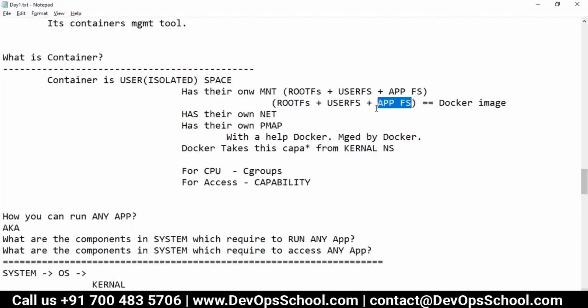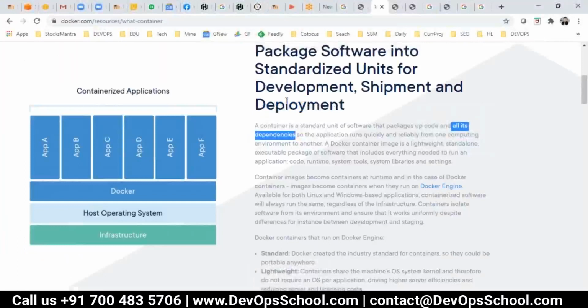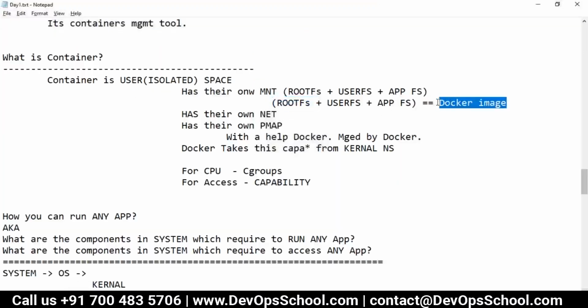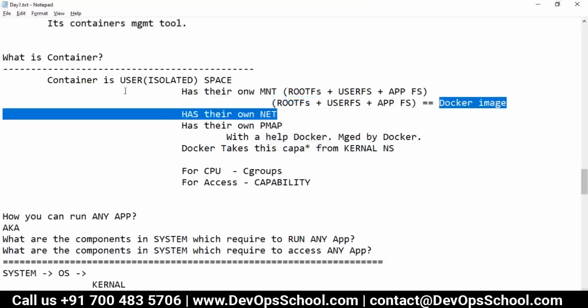That means this is your application. An application needs a user file system plus a root file system. The root file system is Debian, Fedora, SUSE, and so on. All these things are root file systems. The boot file system, you cannot see. So all of its dependencies, so the application can run quickly and reliably from one computer to another. This image is wherever you have it. From this image, you can run one container. The moment you run an image, you get one container. Why?